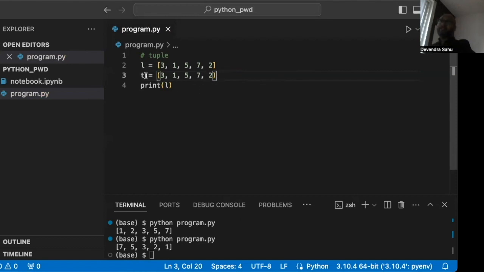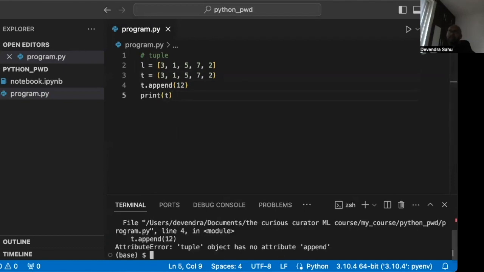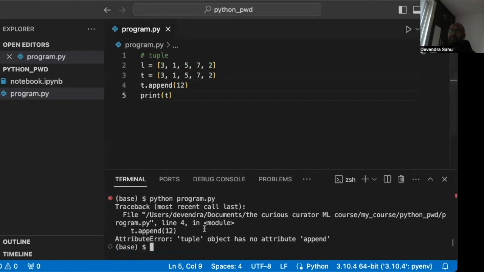The difference between list and tuple is that tuple is immutable. There's no append operation. We cannot add items. We cannot remove items, right? So that's the difference. For example, if I do a t dot append, it will give me an error. Let's say I want to add 12 to t, and we print t. Let's see what happens. We'll run it, and see, we get an error, right? Attribute error, tuple object has no attribute append. So it has no functionality of appending. So that's why it's called immutable, which cannot be changed. So that's all about list.